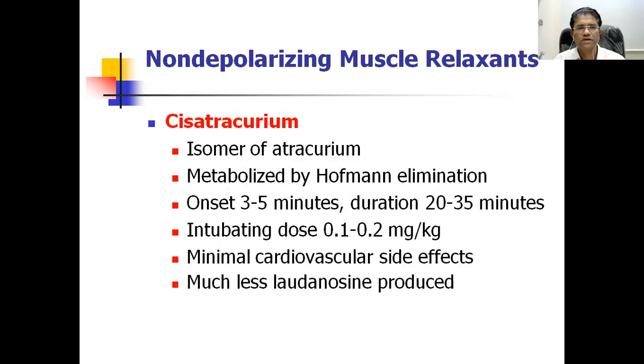Another isomer of atracurium is cis-atracurium, having the same property of Hofmann elimination, intermediate duration, but the cardiovascular side effects are less because the histamine release potency is less, and only a small quantity of laudanosine is produced, and that's why convulsions are not an adverse effect with cis-atracurium.